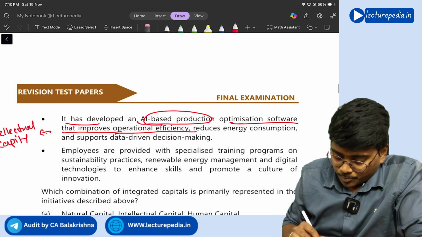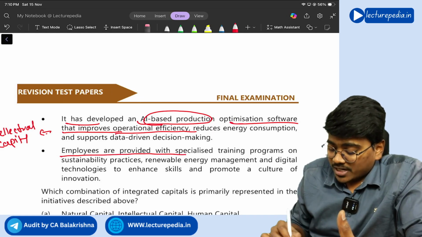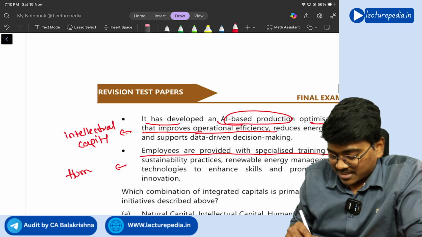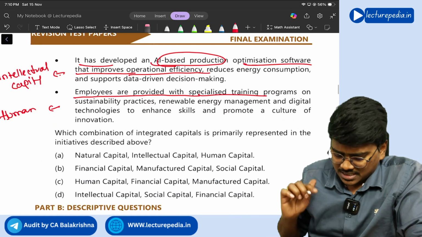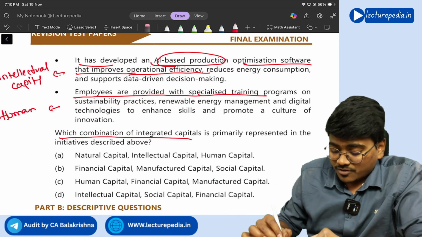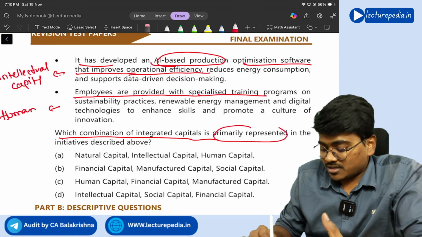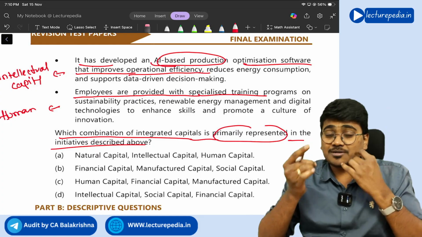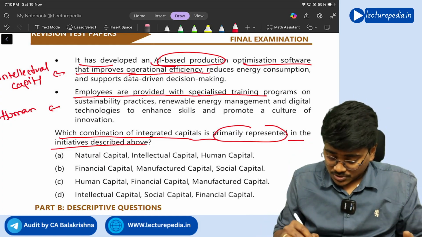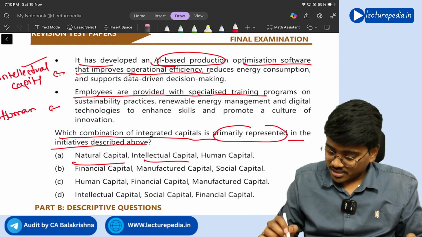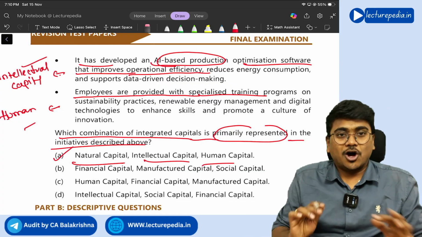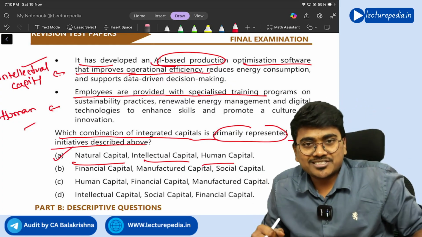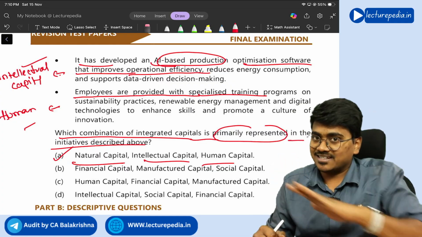And the third point speaks about employees being provided with specified training. That means human capital, right? Yes. Now what they are asking: which combination of integrated capitals is primarily represented in the initiative? I have already told you. First one is natural, right? So yes, natural. Next, intellectual, human capital. Option A is the correct option, right? Now the complete discussion of MCQs is done, right?